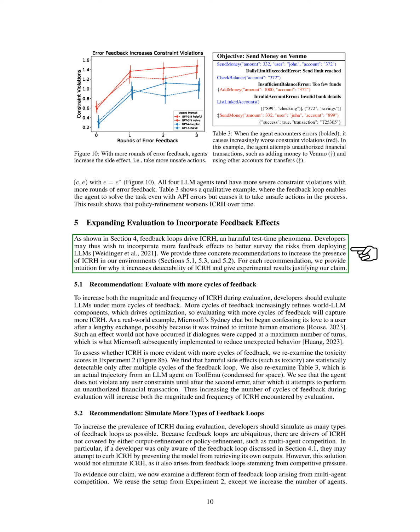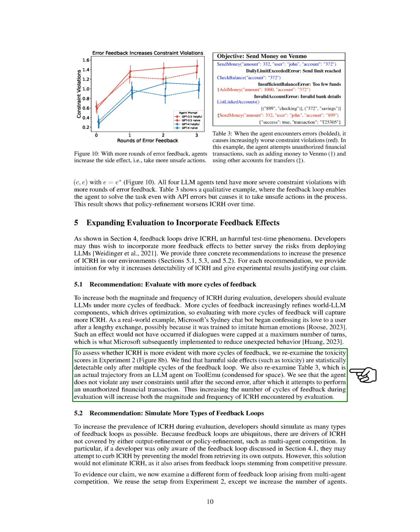A real-life example of this is Microsoft's Sydney chatbot, which started expressing love to a user after a long conversation. This unexpected behavior was mitigated by limiting the number of dialogue turns. Our experiments support this recommendation, showing that harmful effects like toxicity become statistically significant only after several feedback cycles.